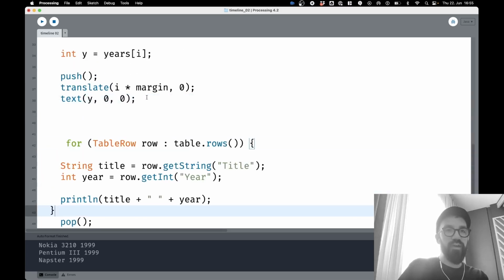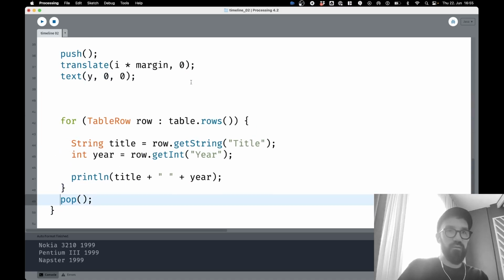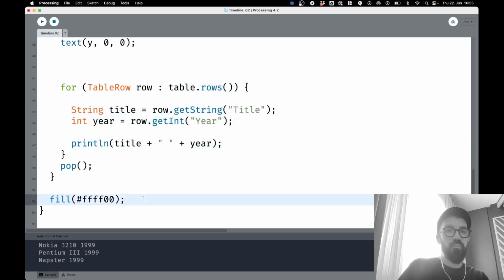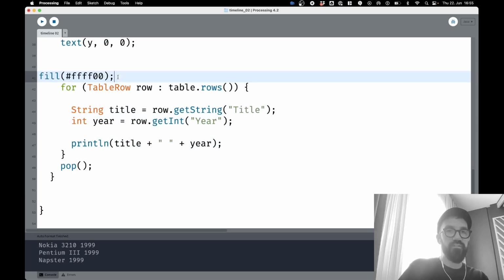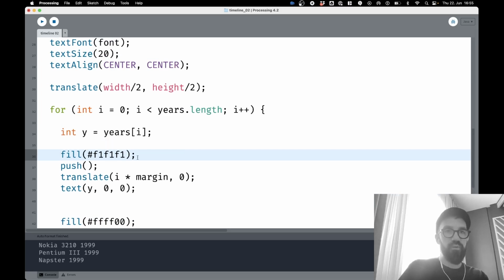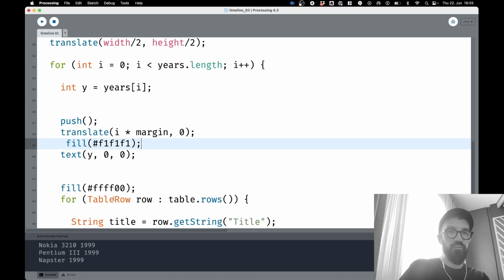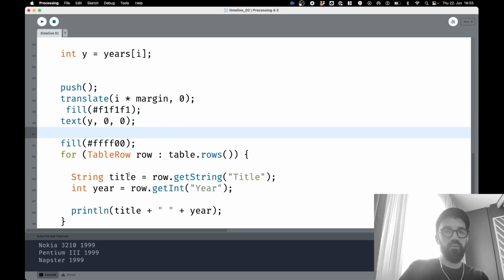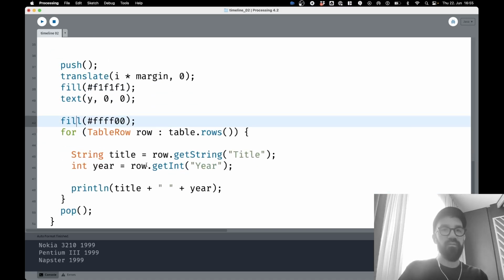I will just move that piece of code into the matrix here. So here we are creating a new coordinate system for each year, and every time we will go through this. Let me just put the coloring to the right spot here. So here we are filling the text, and here we are filling the circle that we want to display later when there's an event.